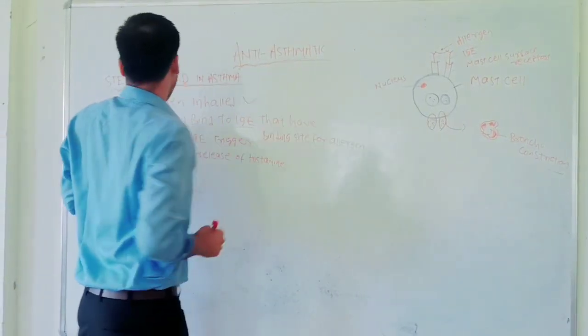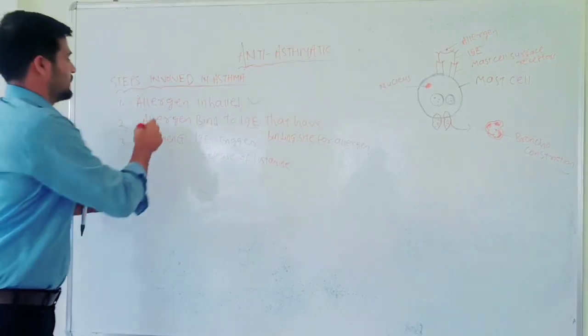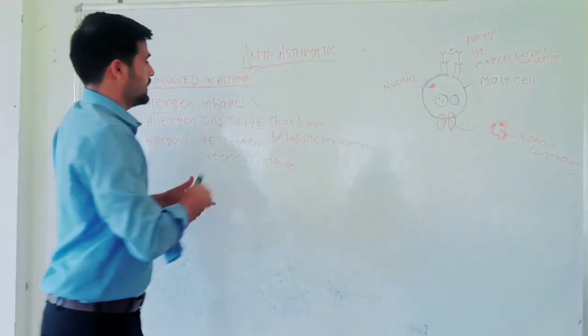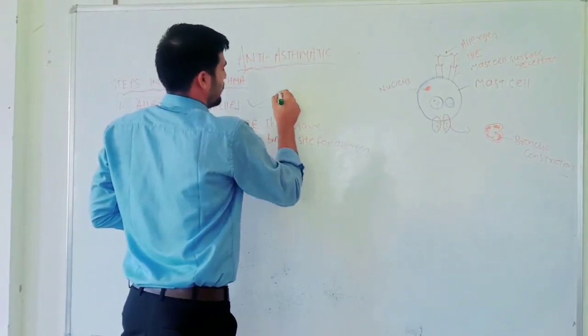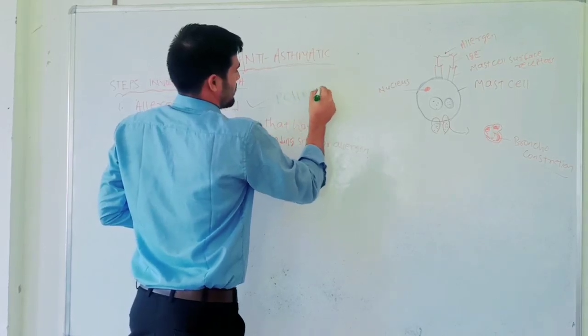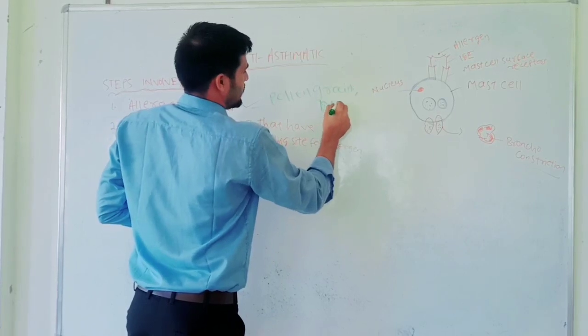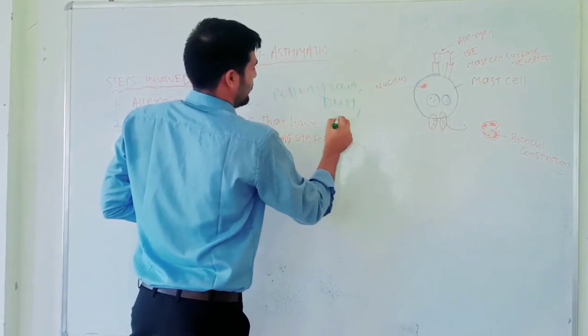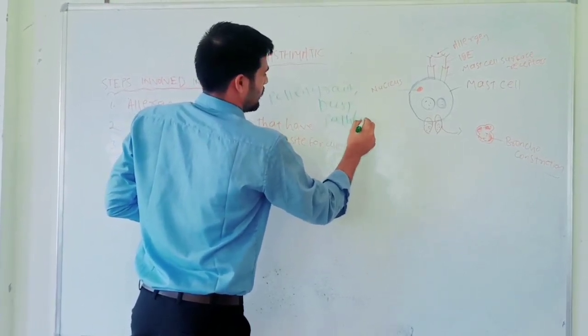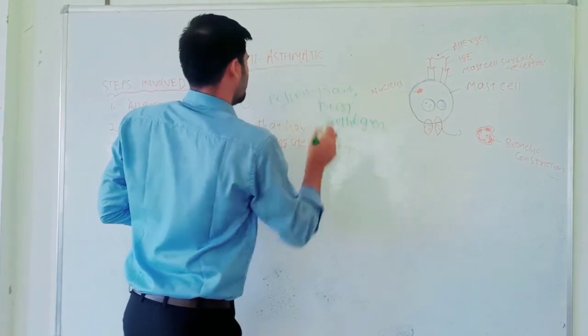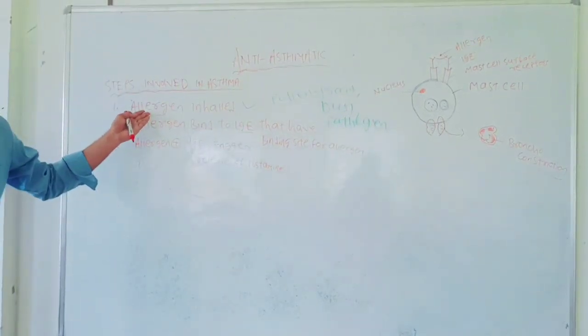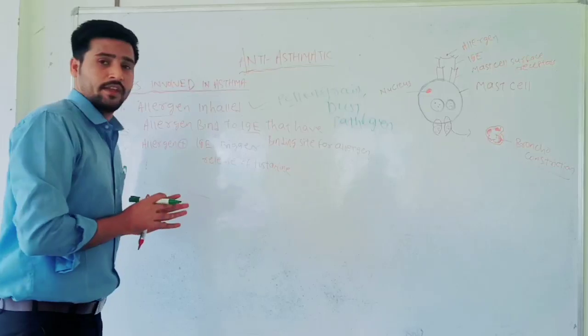First, we inhale the allergen. Allergen means it may be pollen grains, it may be dust, or it may be any pathogen. It means it is a foreign particle that we inhale from the surroundings.